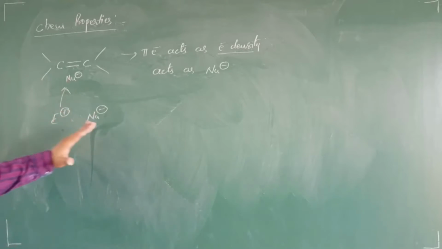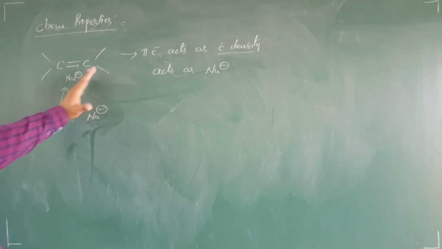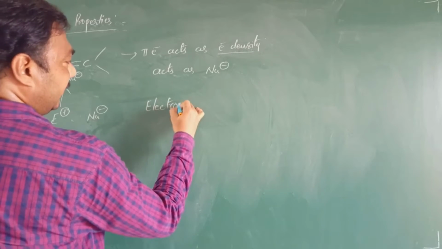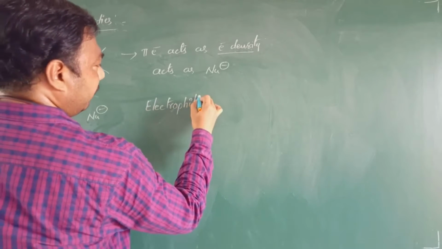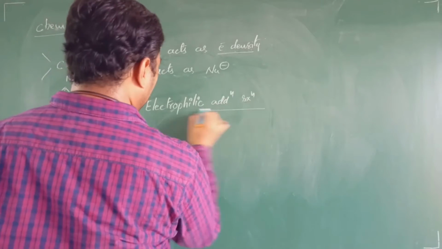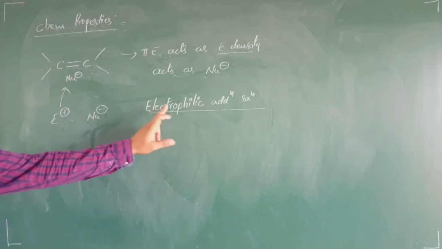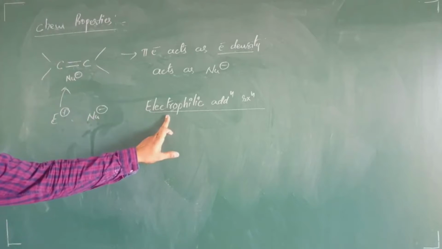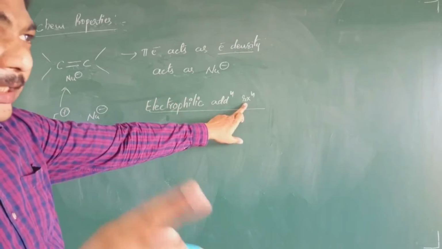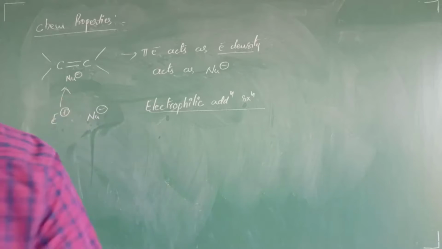That means what we mean to say is, here these alkenes generally undergo which type of reactions? Electrophilic addition reactions. This is one of the most important points. Alkenes generally undergo electrophilic addition reactions because alkenes themselves act as a nucleophile.